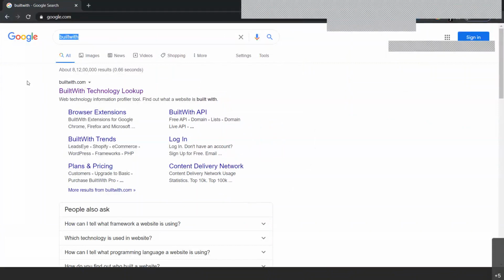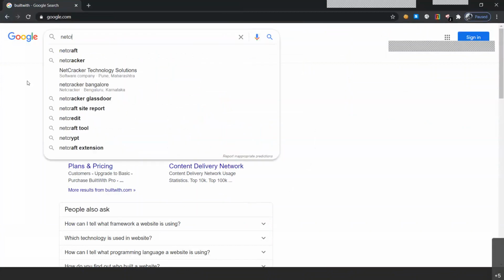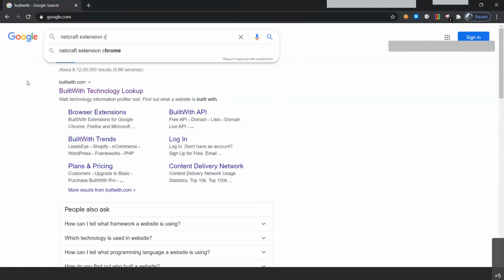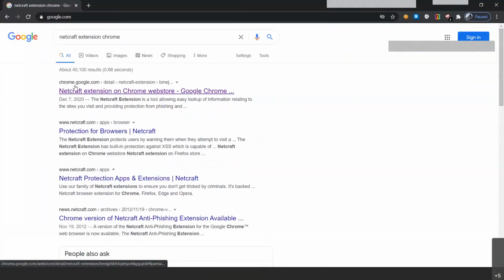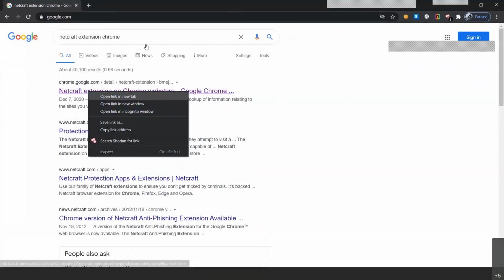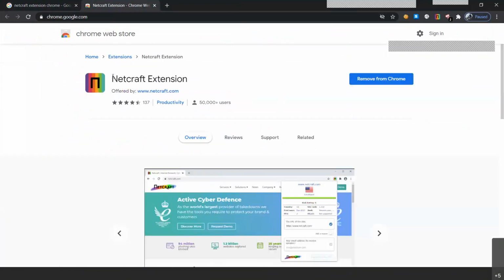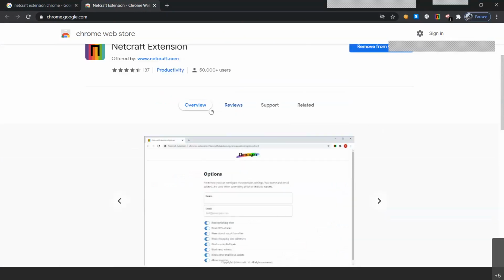So as ma'am told us about Shodan and Netcraft, let me just go to Netcraft straight and then Shodan. First, we'll just write extension Chrome. So how to download such extensions? The first link that we get from chrome.google.com, we'll just open that link. We'll write Netcraft extension Chrome in this search engine, and we'll get the Netcraft extension link here. You just have to click on Add to Chrome, and it will be added, and you can see the overview and the reviews.